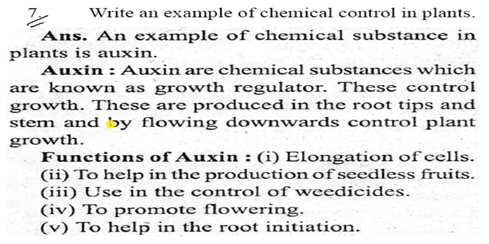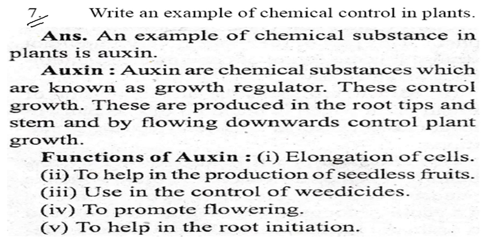So these control growth, they are produced in the root tips and stem, and by flowing downwards control plant growth. Functions of the auxins: the first one is elongation of the cell, second to help in the production of seedless fruits, third use in the control of weedicides, fourth to promote the flowering, and the fifth to help in the root initiation.